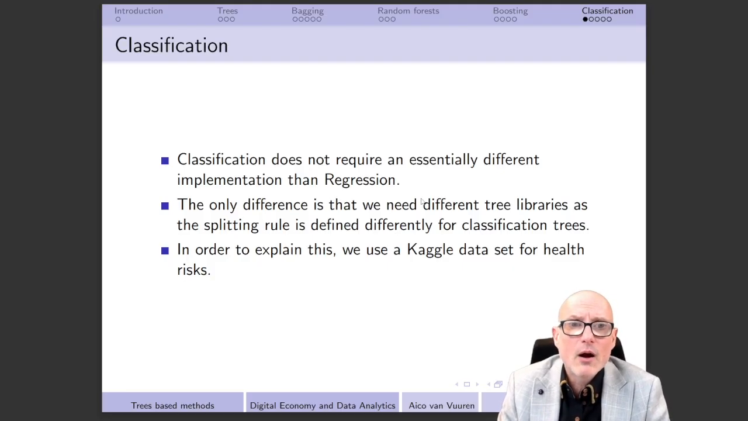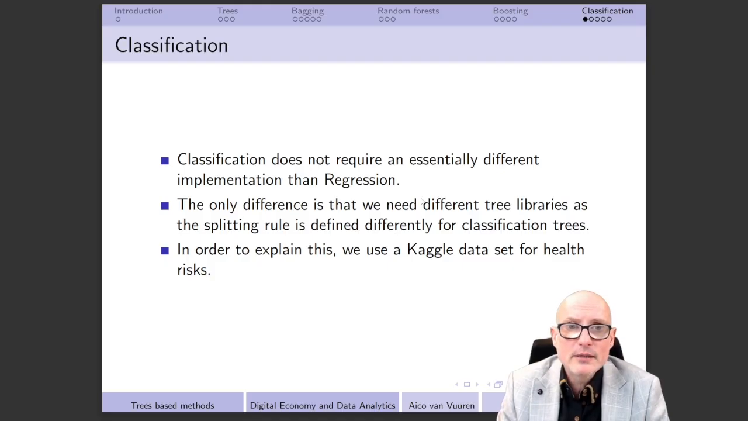So there are important differences between regression trees and classification trees, and we should take that into account by importing different libraries. It doesn't make any sense to have a regression tree library imported when we do classification. And that doesn't only hold for trees, but it also holds for bagging, random forest and boosting, because these of course are based on trees.